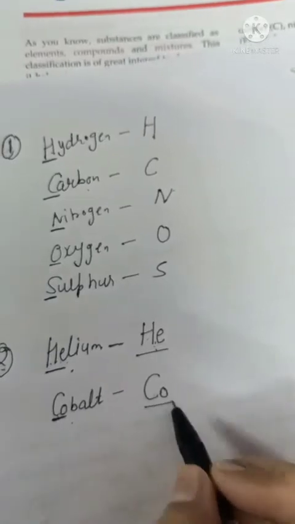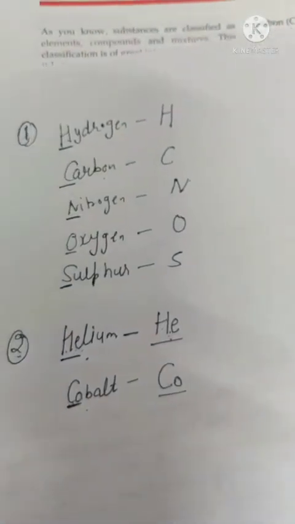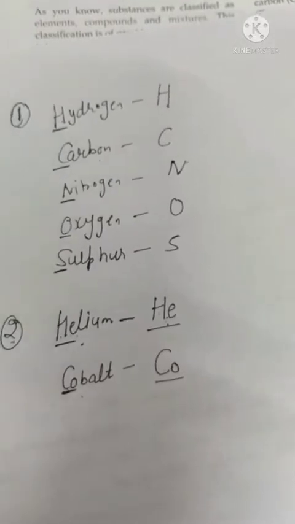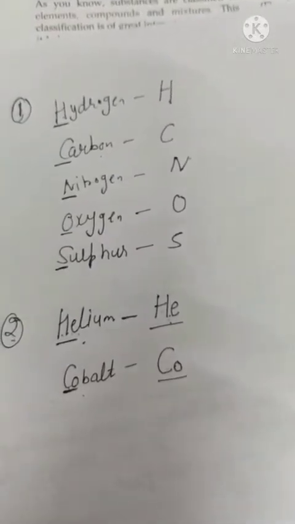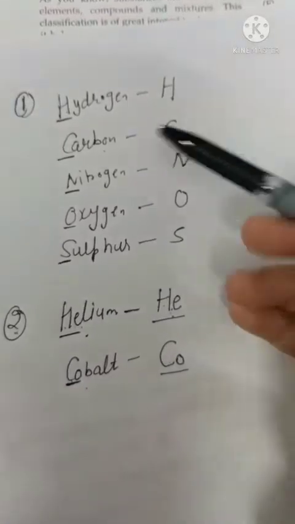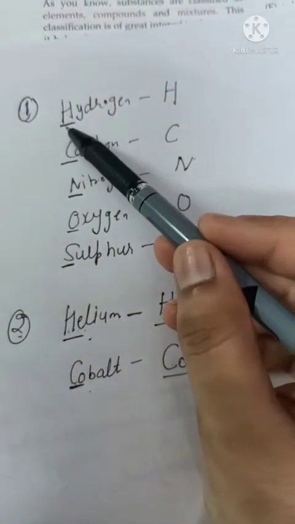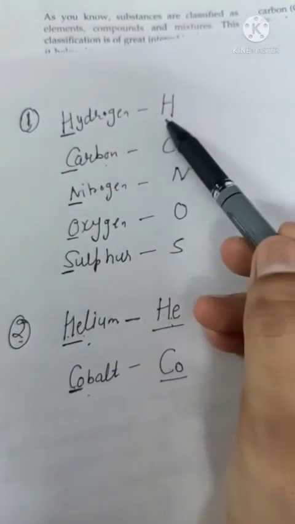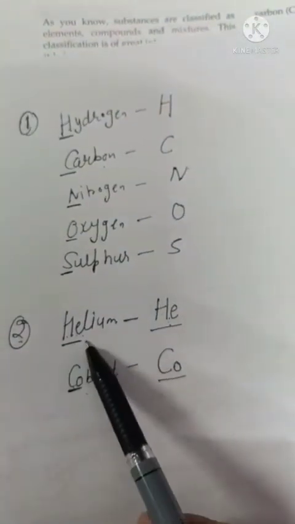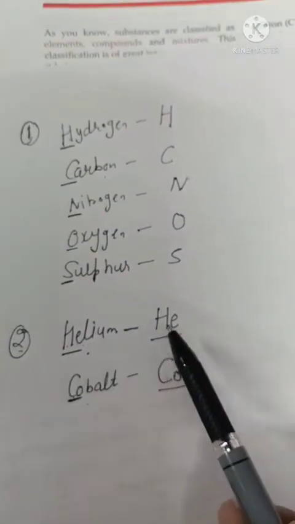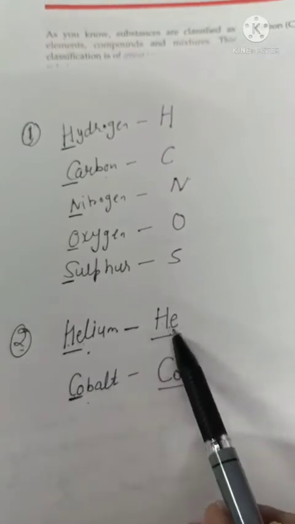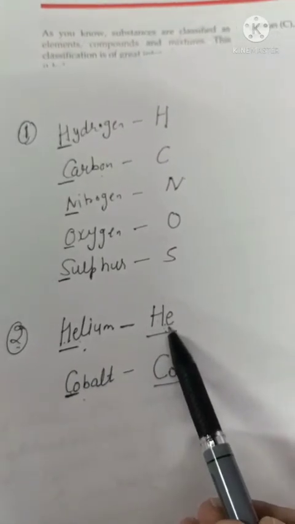This is the symbol for cobalt. Now beta, same way we have symbols for other elements. So the first rule is: we write the symbol using the first letter of the English name in capital, or we write the first two letters, with the first letter in capital and the second in small. That will be the symbol of an element.